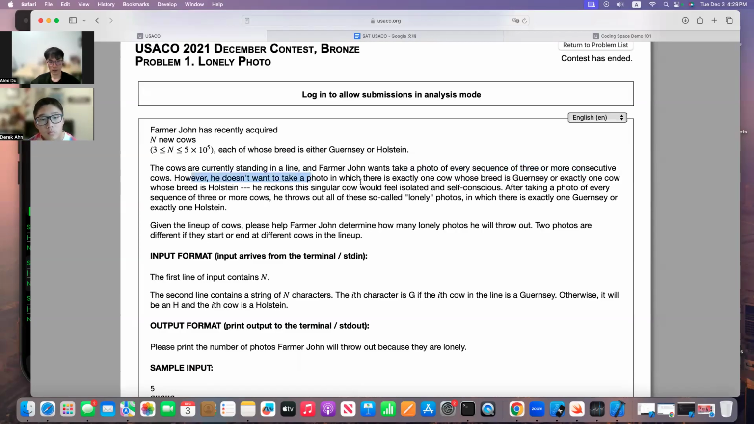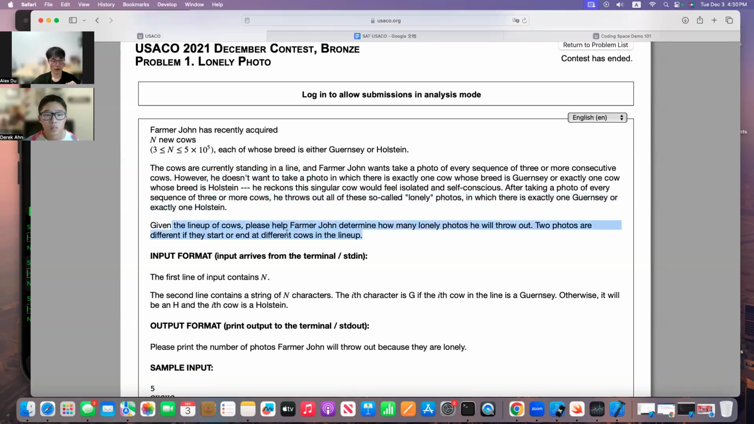However, he doesn't want to take a photo in which there is exactly one cow whose breed is a Guernsey or exactly one cow whose breed is a Holstein. That means a singular cow would feel isolated and self-conscious. After taking a photo of every sequence of 3 or more cows, he throws out all these so-called lonely photos in which there is exactly one Guernsey or exactly one Holstein. This means an if statement here.